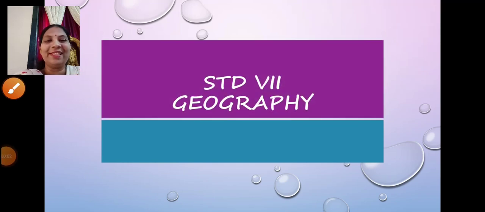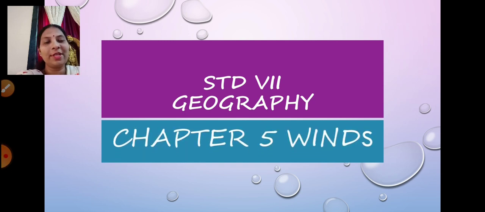Sairam students, welcome back. Today we'll be continuing with the lesson of Standard 7 Geography, lesson number 5, Winds. We have already finished with our first part. In the first part, we learned how winds are generated, and we also learned the types of winds and the factors which help in the generation of wind.